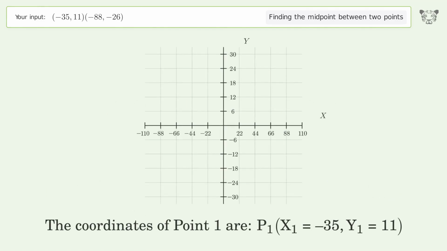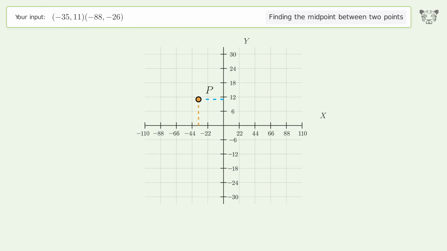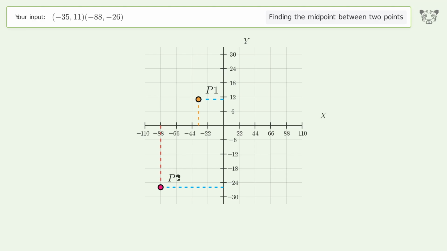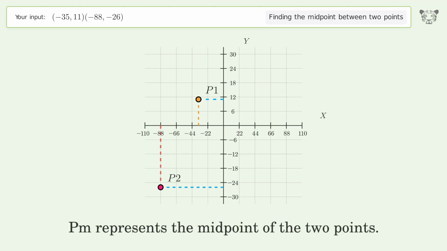The coordinates of point 1 are, x1 equals -35, y1 equals 11. The coordinates of point 2 are, x2 equals -88, y2 equals -26. PM represents the midpoint of the 2 points.